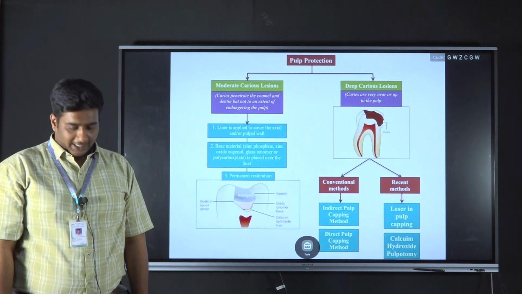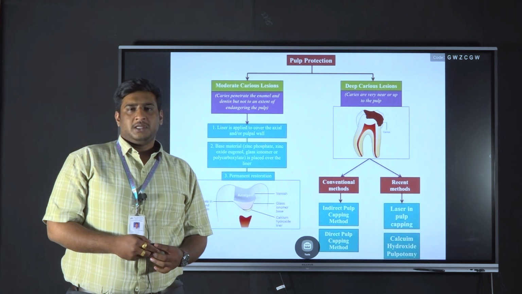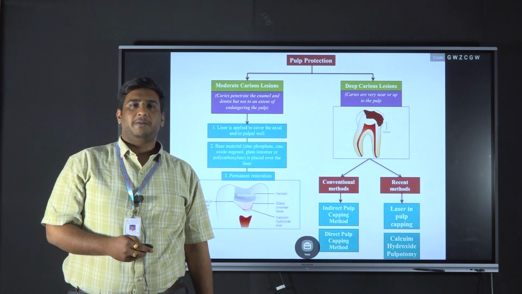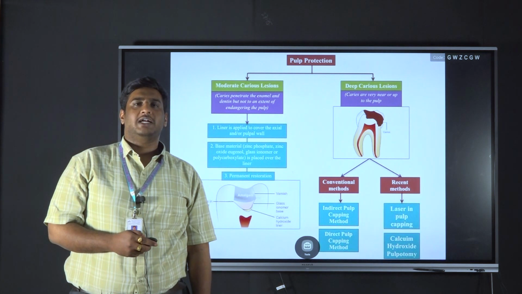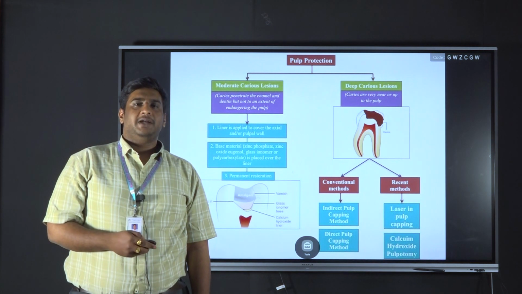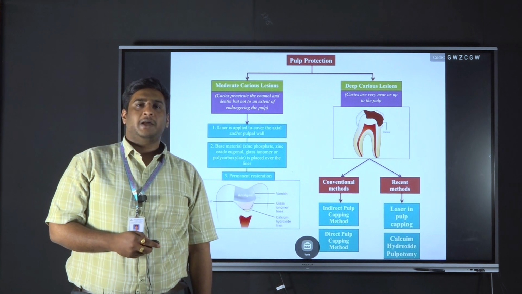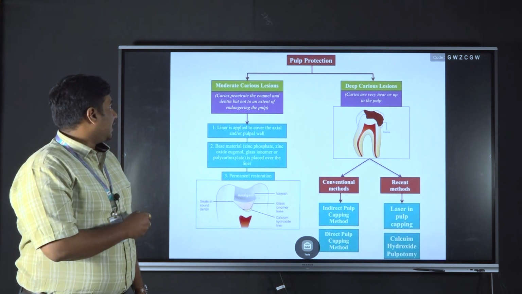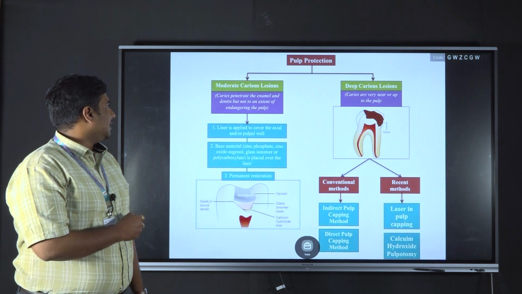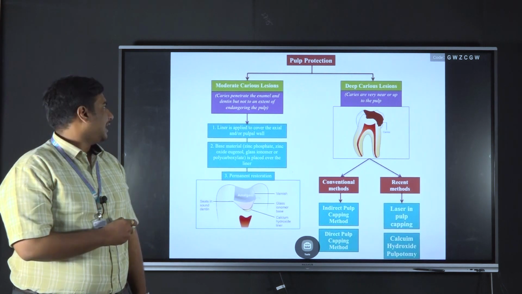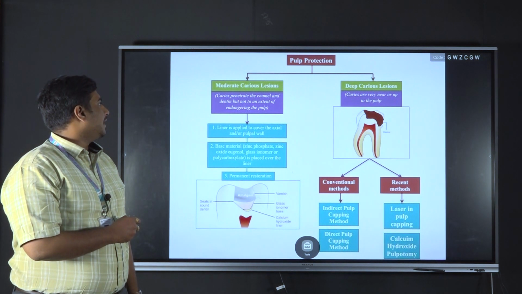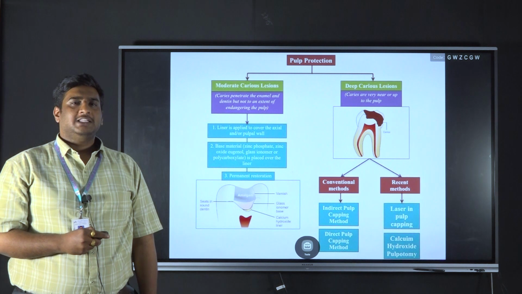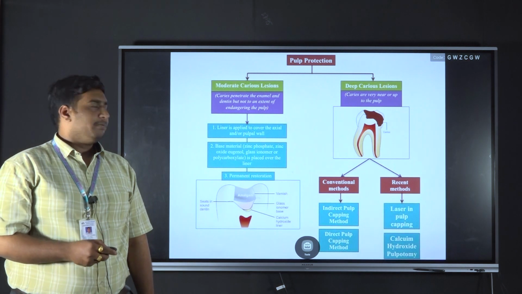Coming to pulp protection, generally the cavities are classified based on their depth. If the cavity is shallow, there is no need of pulpal protection. But if the cavity is moderately deep or there is complete destruction, there will be more chances of pulpal irritation, so we need to protect the pulp. Moderate carious lesions are where the caries penetrate the enamel and dentin, but not to an extent of endangering the pulp. In this, the remaining dentin thickness will be less but not endangering the pulp.